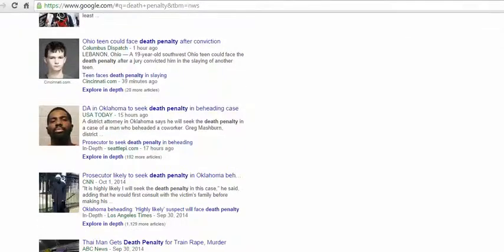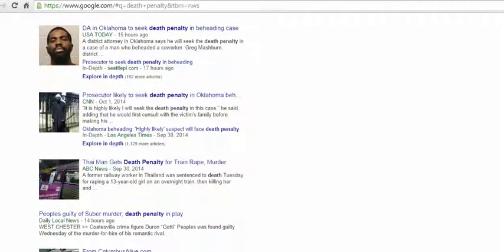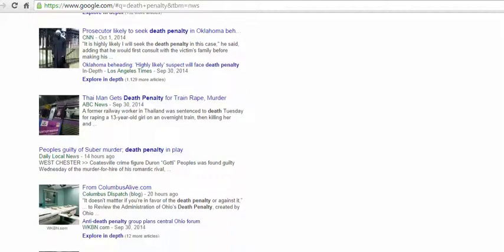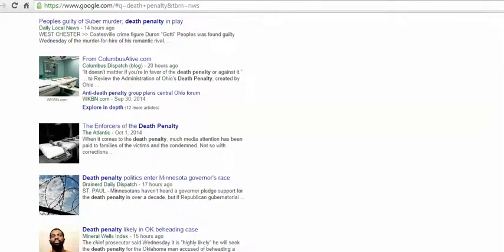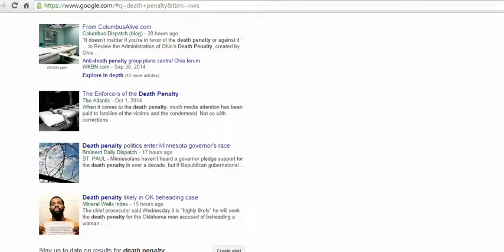If we scroll through here, we can see some other sources that may or may not be good. I'm going to say in general, you want to stay away from sources like CNN or ABC News because those are on television or on cable. They aren't necessarily going to go into as much depth. Same thing with blogs. But you'll see here we also have The Atlantic, and a number of other sources that may or may not be really helpful for us.